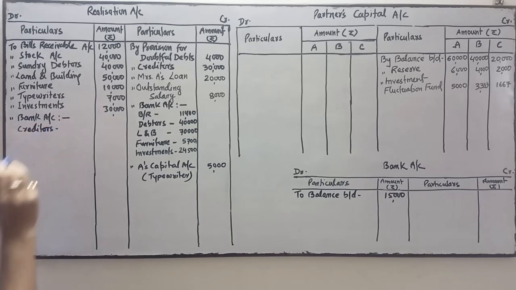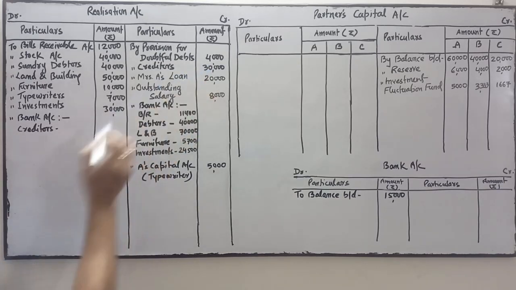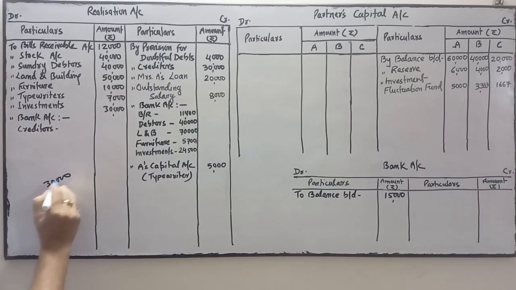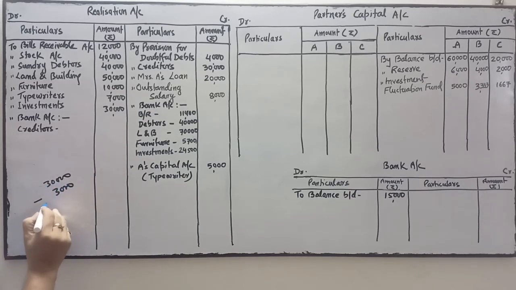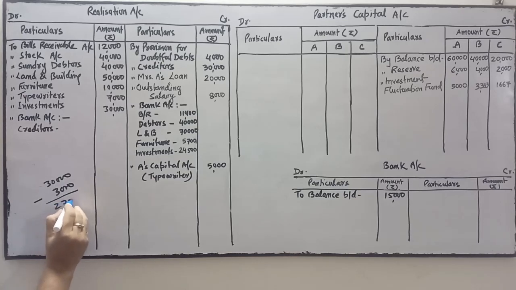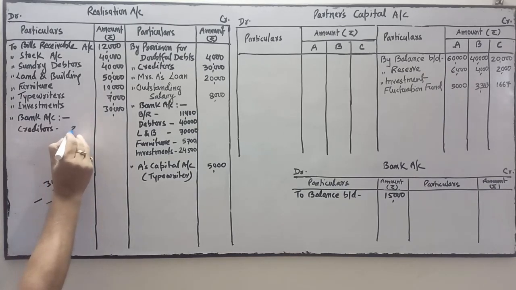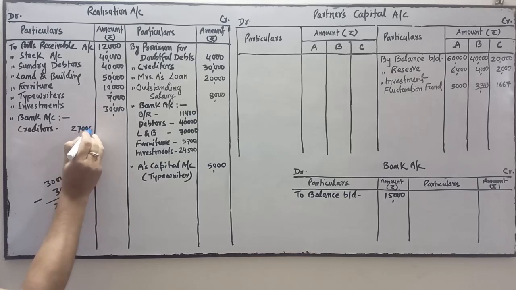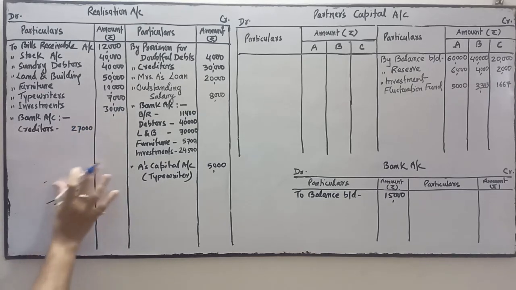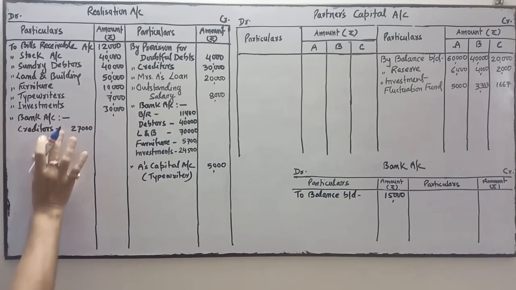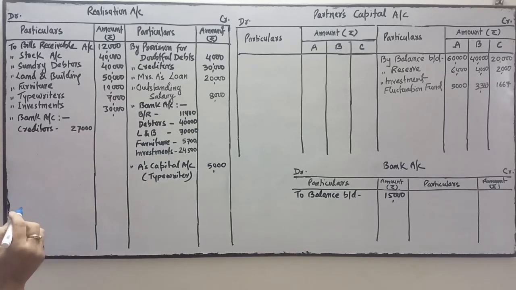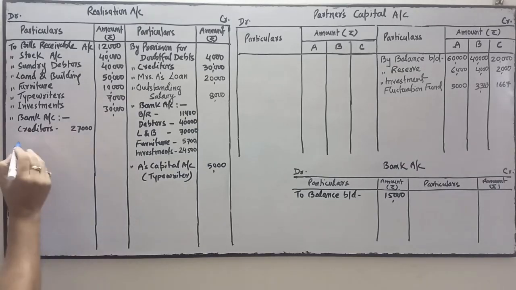Creditors agreed to accept 10% less. Creditor amount is how much? It is 30,000, and the creditor is ready to accept 10% less. 10% of 30,000 is 3,000. It means creditors agreed to receive 27,000, 10% less. Thereafter, all other liabilities were paid off at their book value. So other liability is Mrs.